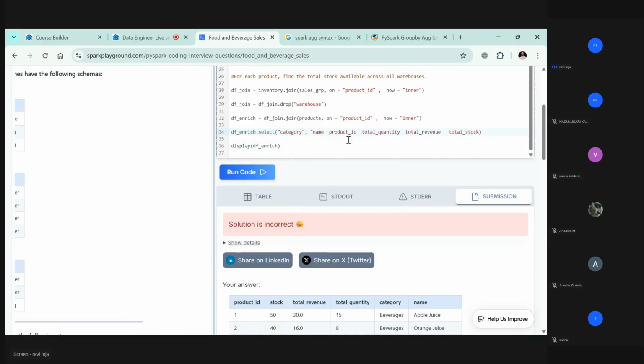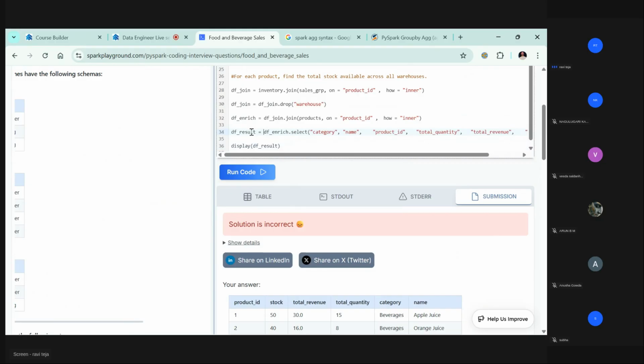Name, comma, and the rest. I'm just putting in quotations because if you don't put in quotations, it will expect some value from that. Okay. So let's assign this select category into df underscore result.